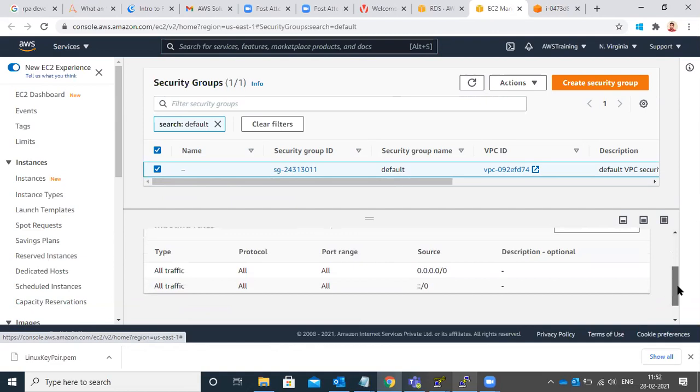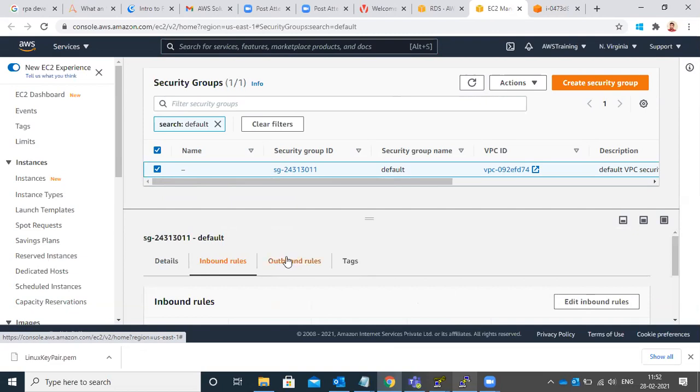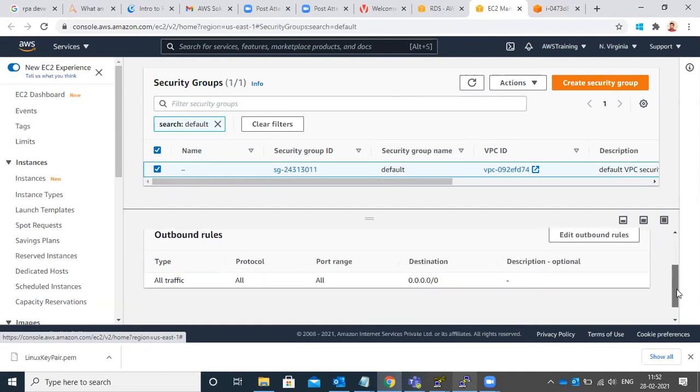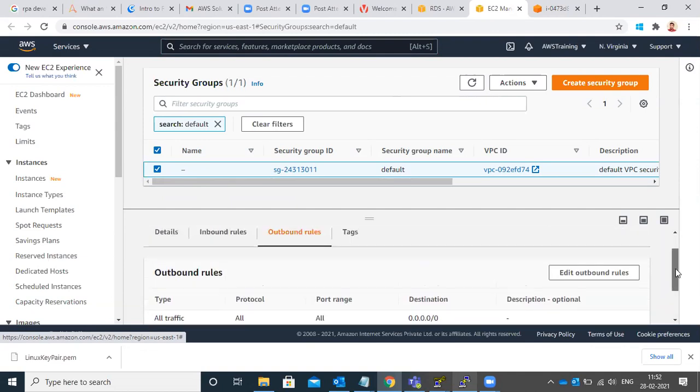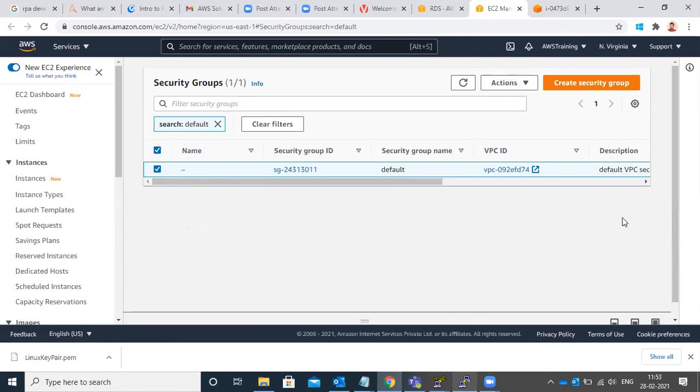It's correct only, no? Yes. Can we check outbound as well? This is also correct. Okay, so there is some other thing somewhere.